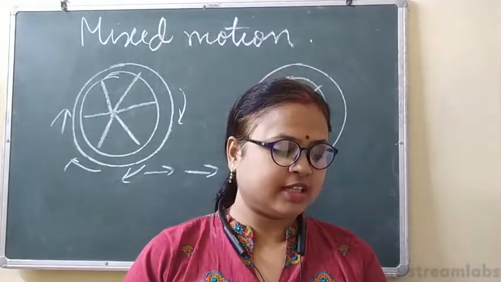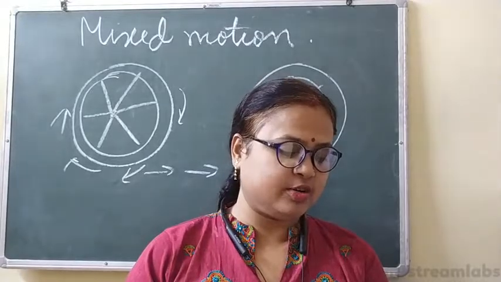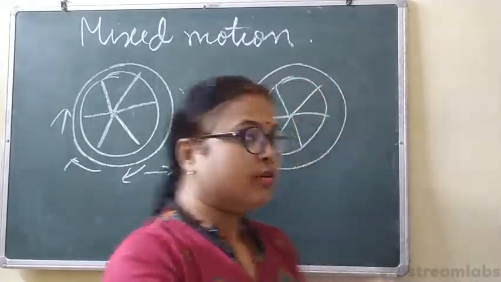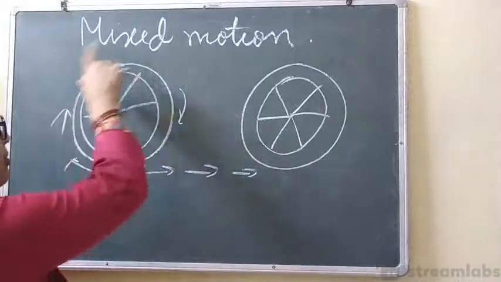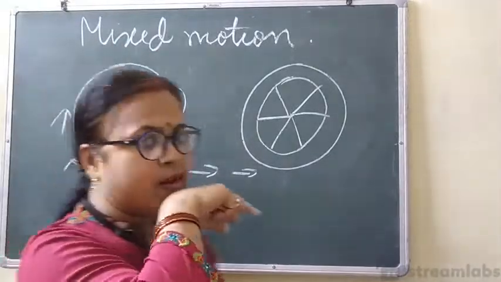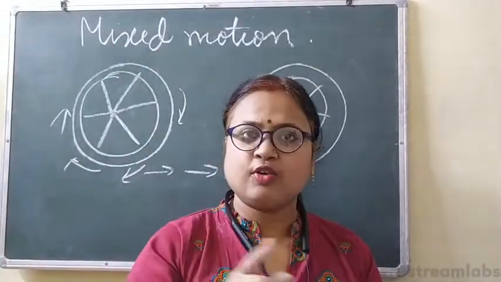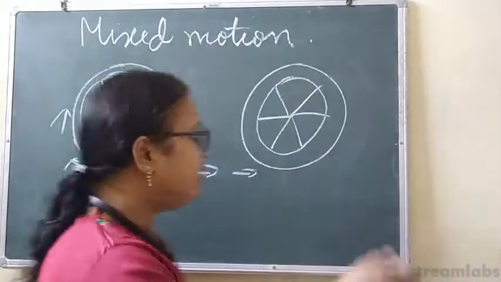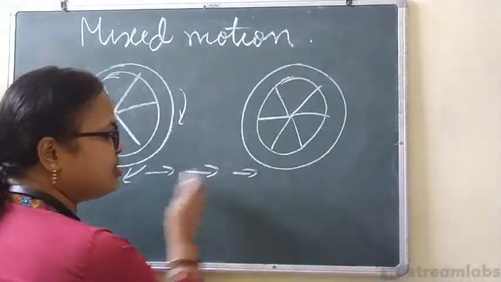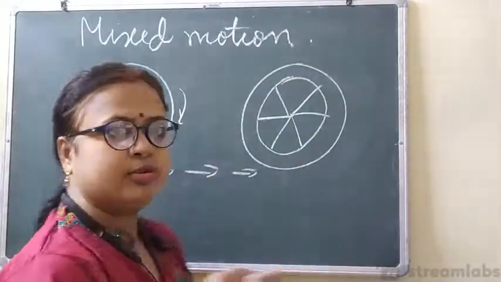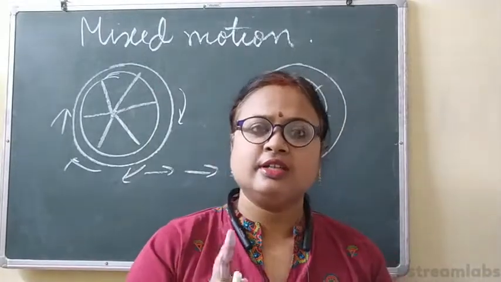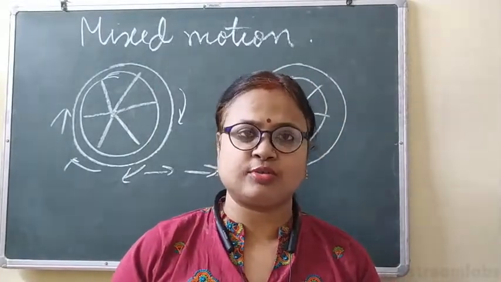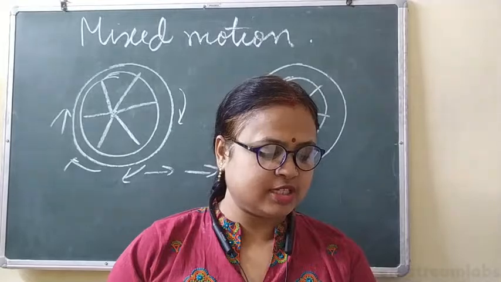Satakshi has given the correct answer, rotation. So when it moves this way around a fixed axis, it is called rotatory motion. It follows rotatory motion also. And when it changes its place, when it moves forward, it follows translatory motion also. Clear? So there are two types of motion here.